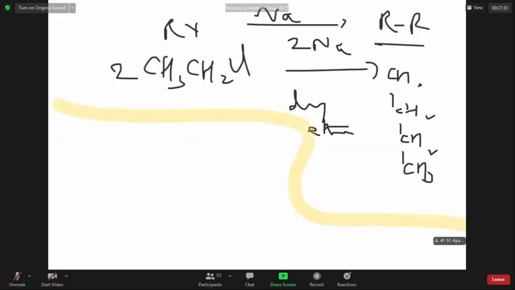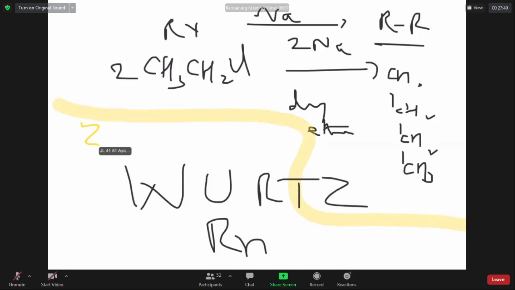No, sir. This reaction is called Wood's reaction. We have not discussed this. No, sir. So Wood's reaction is the method to prepare alkanes. But I tell you the best method.